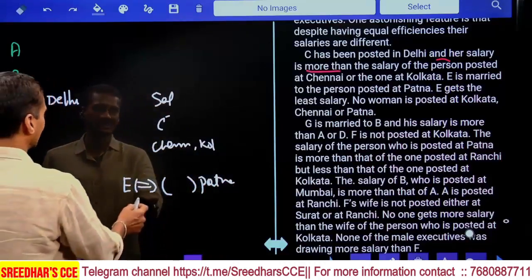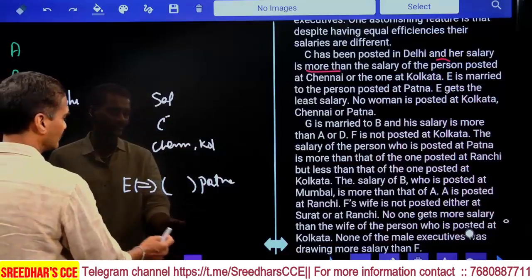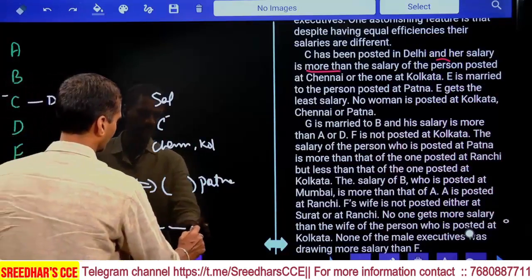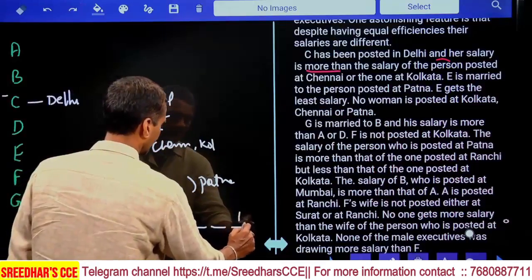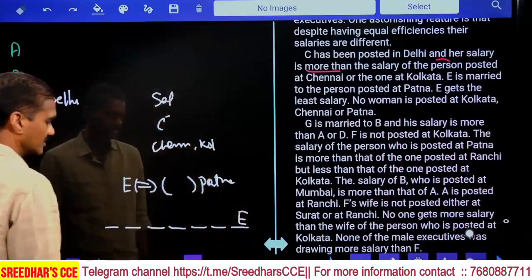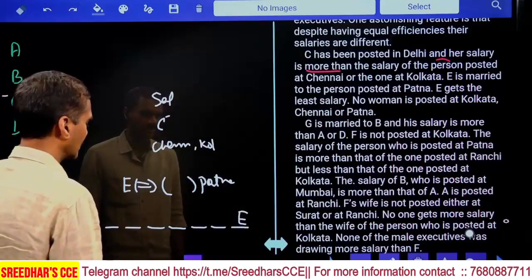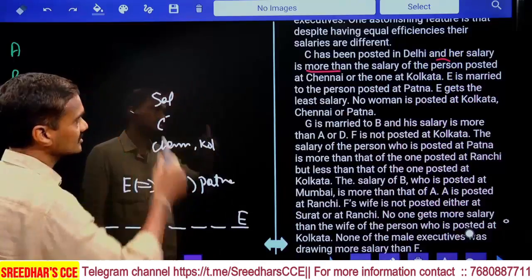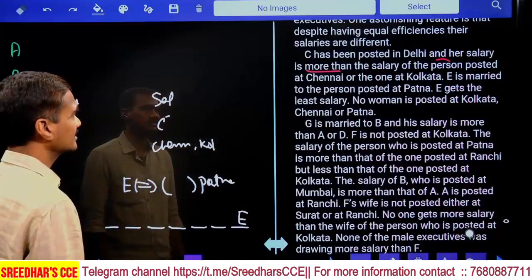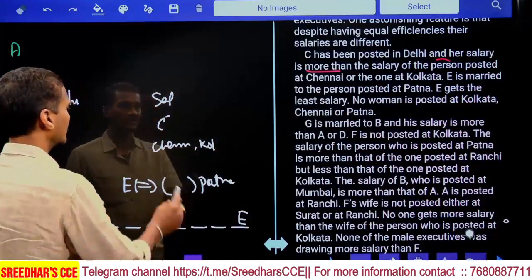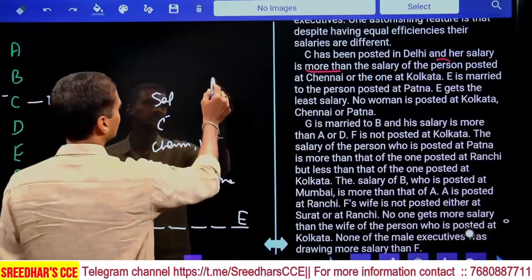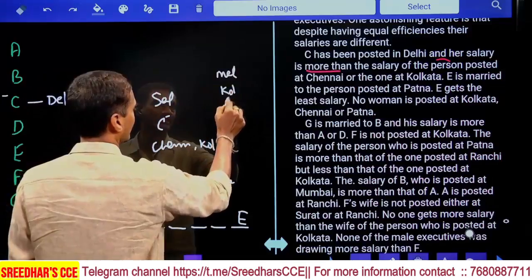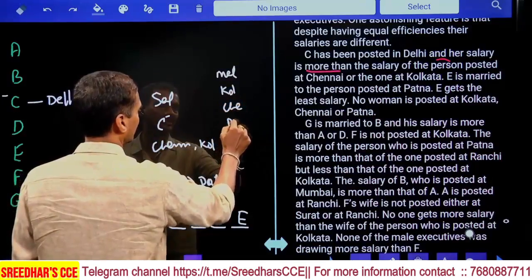He gets the least salary. Among the salaries, 1, 2, 3, 4, 5, 6, 7, he must be at the last place, isn't it? Then next one. No woman is posted at Kolkata, Chennai or Patna. Now at Kolkata, Chennai and Patna, only males were posted.